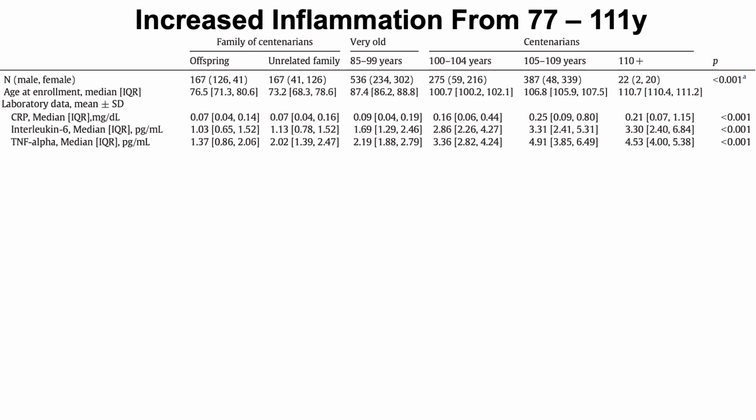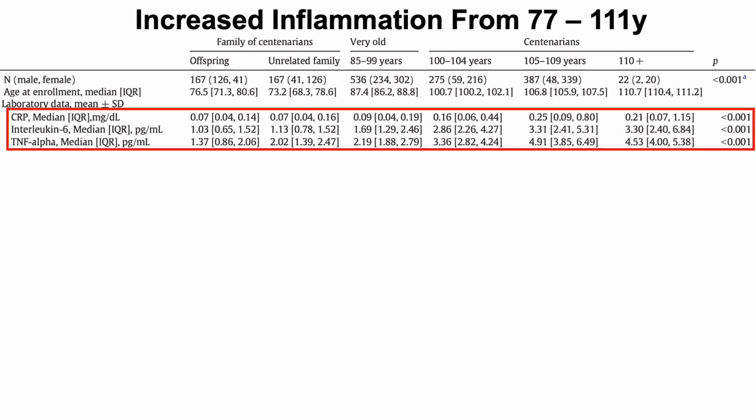All right, and then inflammation. I shouldn't have to emphasize this too much, but everybody pretty much knows inflammation goes up with age, and it's bad for health. Let's just take a relatively quick look at the data here, though. So they looked at C-reactive protein, CRP, interleukin-6, IL-6, and TNF-alpha, and what you can see for each of these inflammatory markers is they all increased during aging, from the 70-year-olds to the super-centenarians, 111 years old.